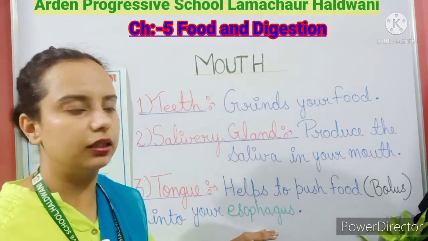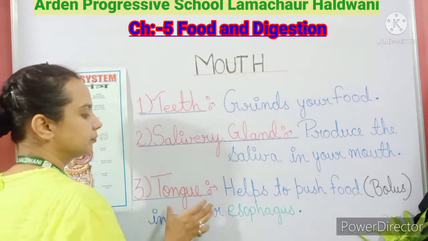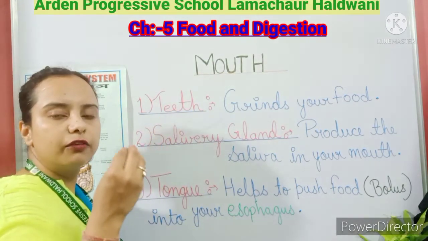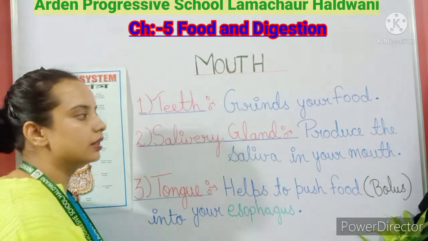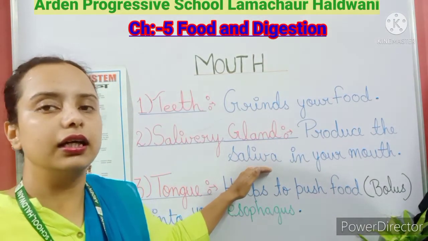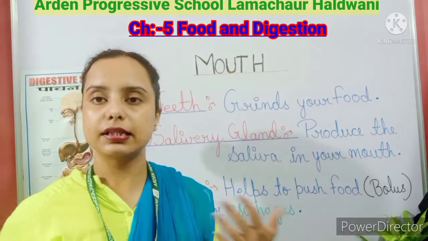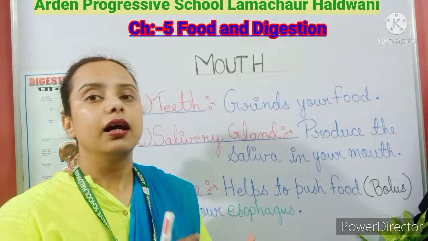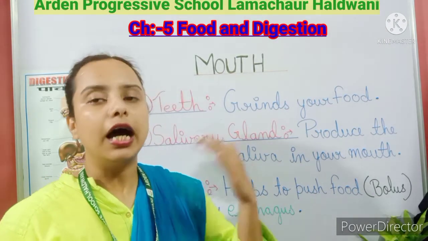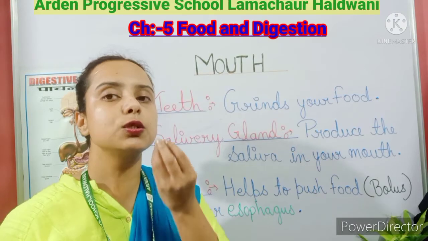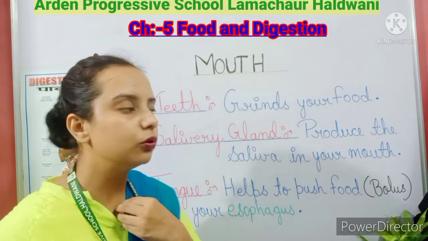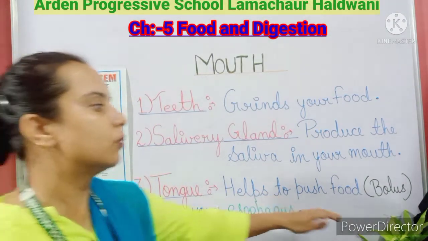फूड पाइप कहते हैं. Okay, so when these small particles of the food get mixed up with the saliva, the enzyme present there, that is the amylase, breaks down the starch present in the food into sugar. After that, when you swallow that food, जब आप swallow करते हैं food को, that food is known as bolus.